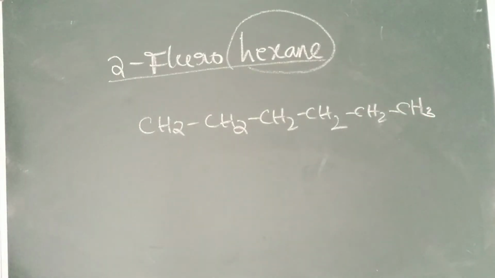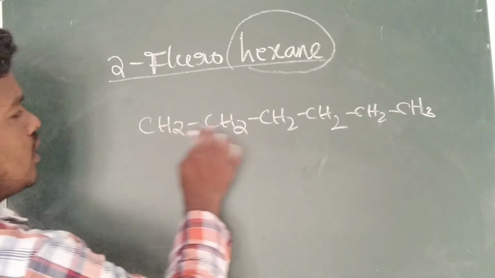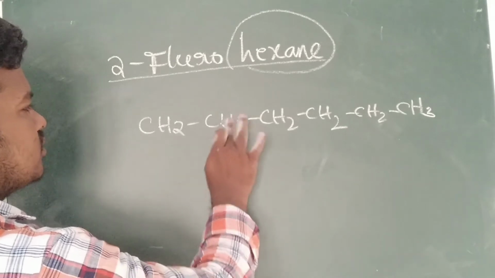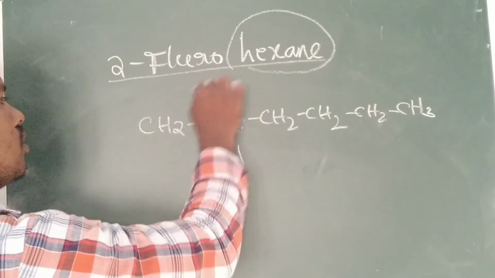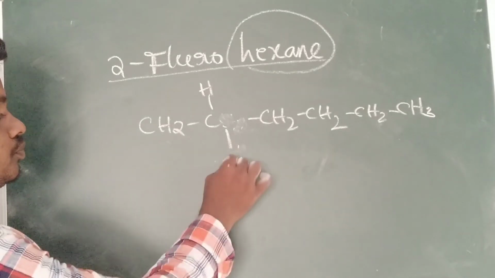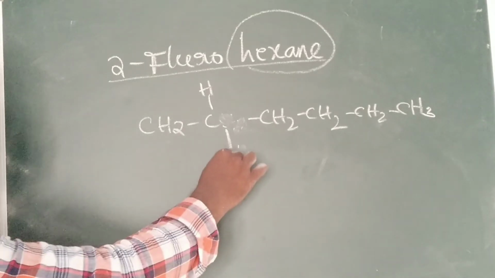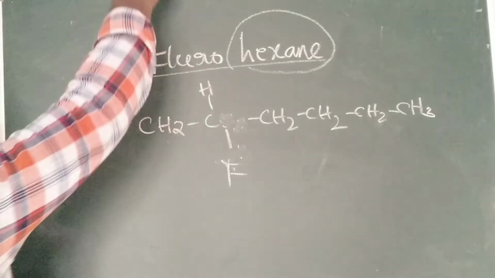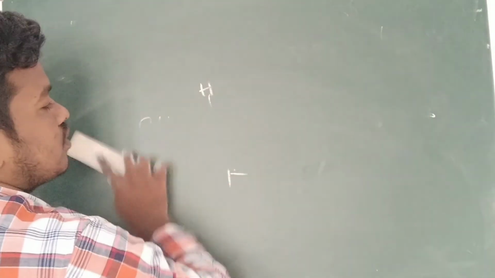Hexane. Second position, I am making it a fluorine, 1, 2, whatever it may be. Carbon has 4 bonds, no? 2-fluorohexane. So whenever they give a name like this, you have to go with the root word first. Then it will be easy.